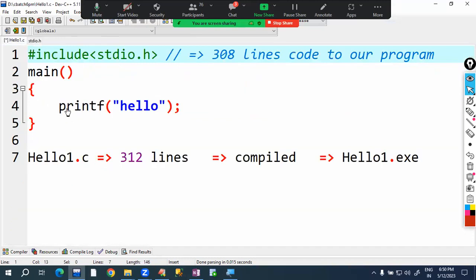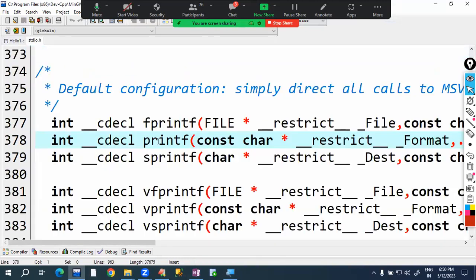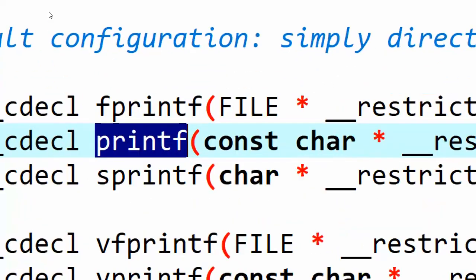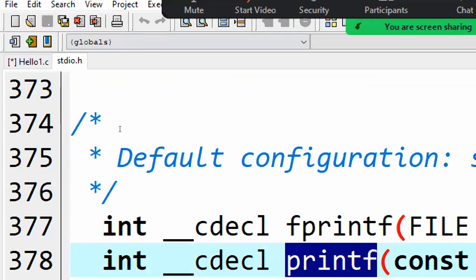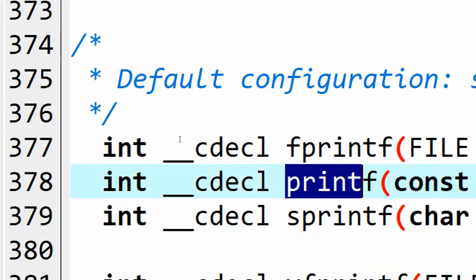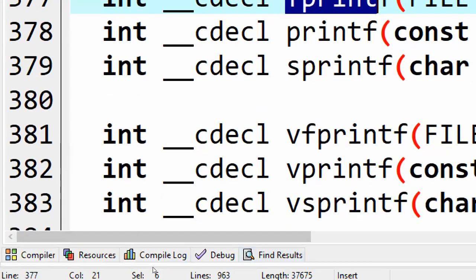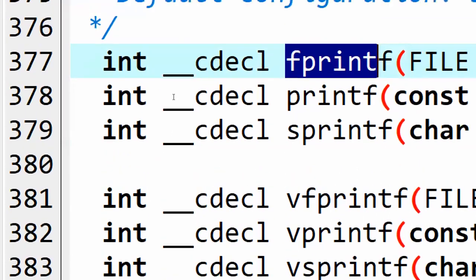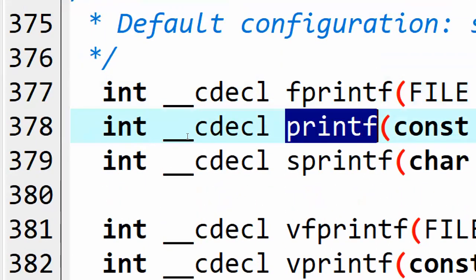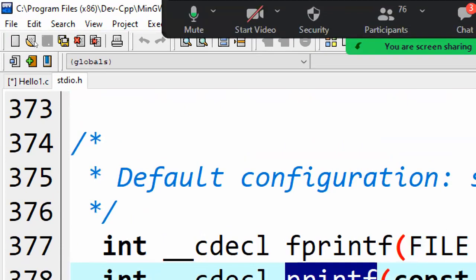In the stdio.h only printf function is there. So observe here, printf function is available in stdio header file. stdio header file has printf function. Okay, fprintf function. So like this, many functions are there. All these are functions. So printf function is available in which header file? stdio.h header file.